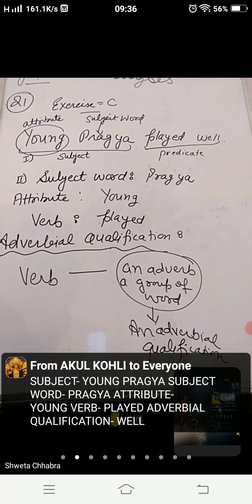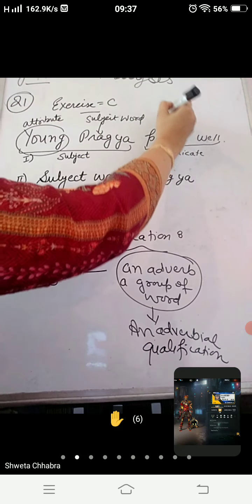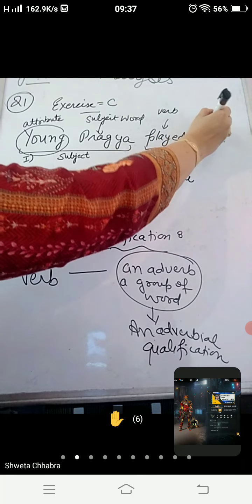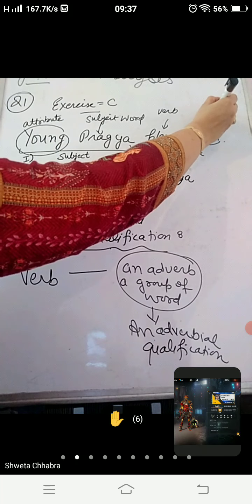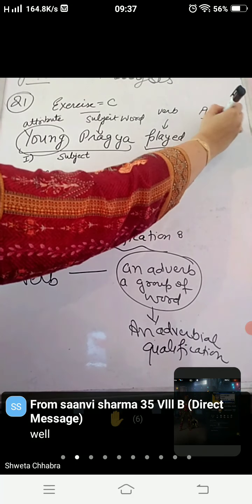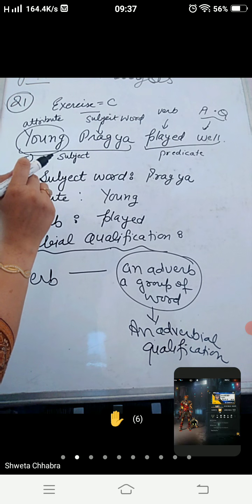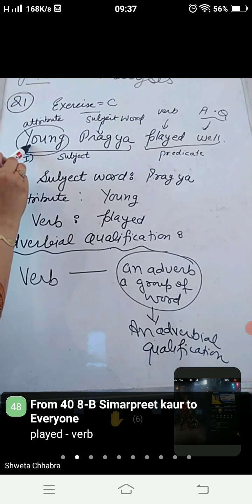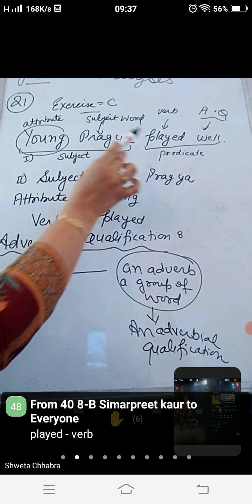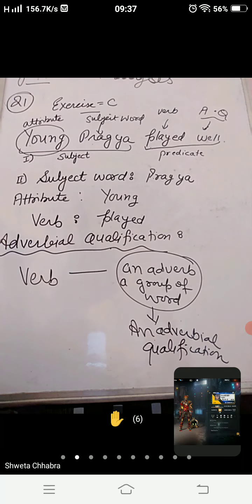Clear, bachche? Now here, played well. So played here is my verb and well here is my adverbial qualification. For adverbial qualification I am writing AQ only. Okay, I have written AQ. So young is attribute, subject word is Pragya, played is verb and well is adverbial qualification.